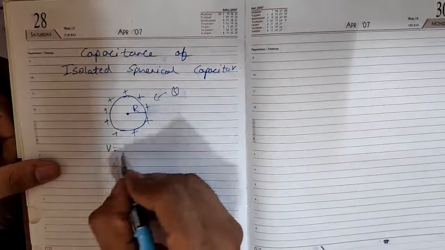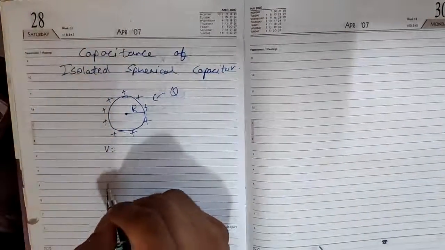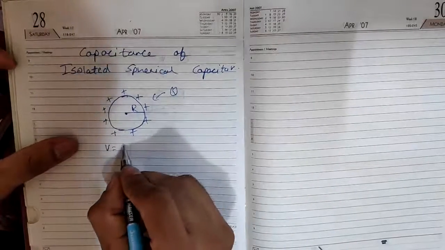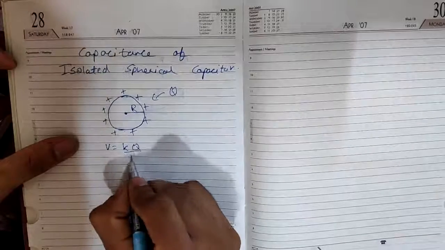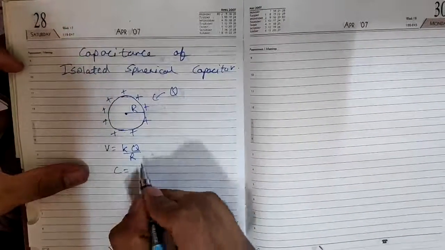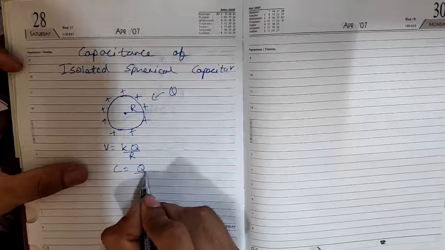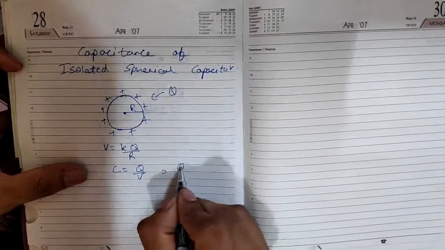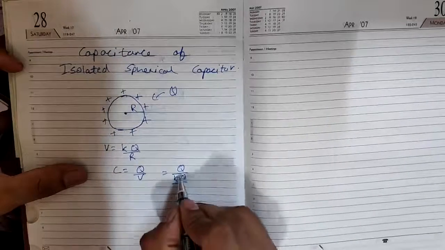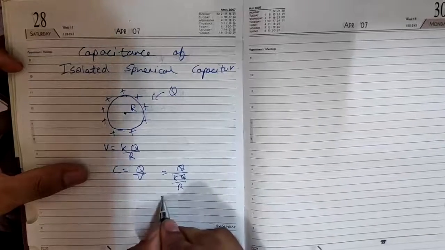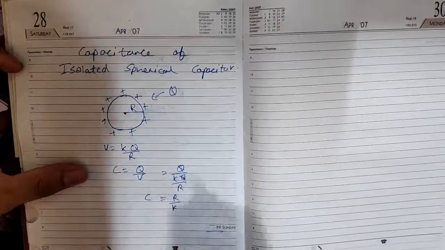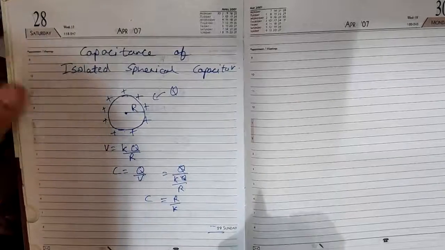And the capacitance will be equal to what? Potential will be equal to K Q by R. I hope everyone remembers it. So according to the formula of capacitance, it is Q by V, which will be equal to Q upon K Q by R. We can cancel out this Q, so it will be R by K. So capacitance is equal to R by K.